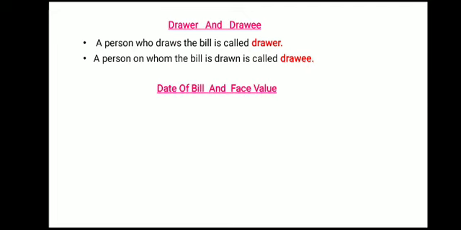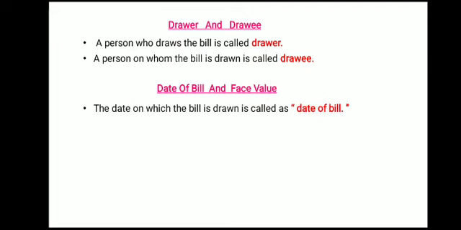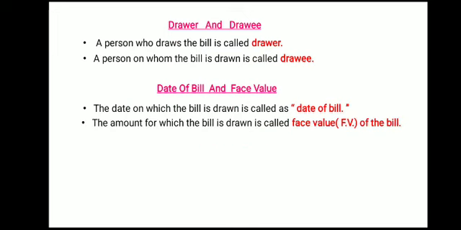Now what is the date of bill? Now see, date of bill comes in the picture when you are giving the money on credit. Face value, again, is when the scenario is of the credit. So what is the date of bill? The date on which the bill is drawn is called the date of bill. Whatever date you write the bill, that is the date of bill. Now what is the face value? The amount for which the bill is drawn is called the face value of the bill. So whatever the amount is given, for that the bill is drawn. So nothing to explain more, it is very simple and clear.